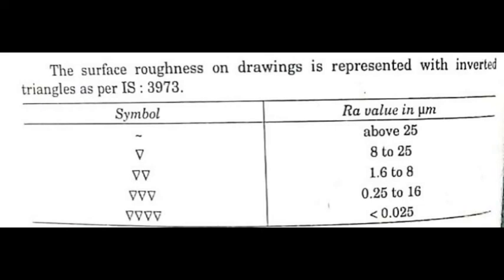It's not 16, it's 1.6. And less than 0.25, four inverted triangles. These are the various standard values and their symbols. Okay, I hope everyone understands this concept.